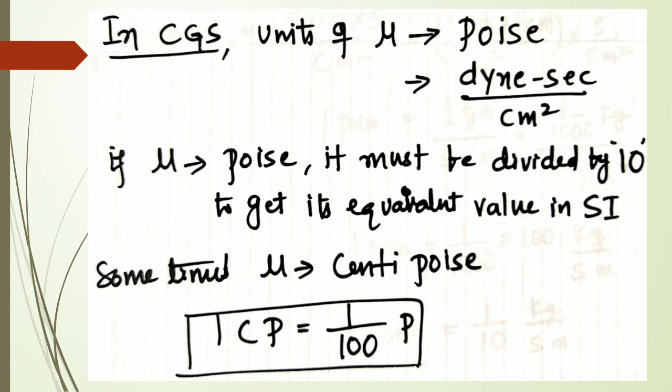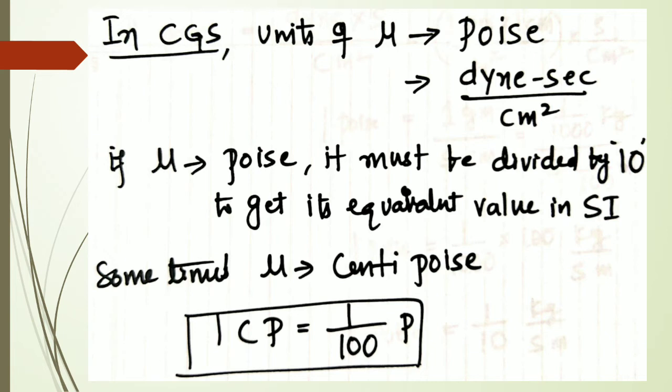I am telling this directly because there are some relations that are not required for you. If mu is in poise, it must be divided by 10 to get the equivalent value in SI units. Sometimes mu is in centipoise. One is poise, one is centipoise. You have to divide by 100.